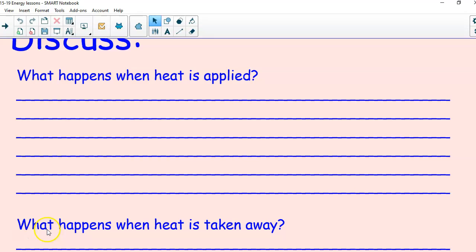So I want you to think about these things. What happens when heat is applied to something? If I'm going to use matter, we talk about water. If you add heat to water, there are a few things that happen. First, of course, it heats up, it warms up, so the temperature changes. But if it gets hot enough, it starts to evaporate. It starts to create a gas, so it changes states of matter. It went from a liquid to a gas.